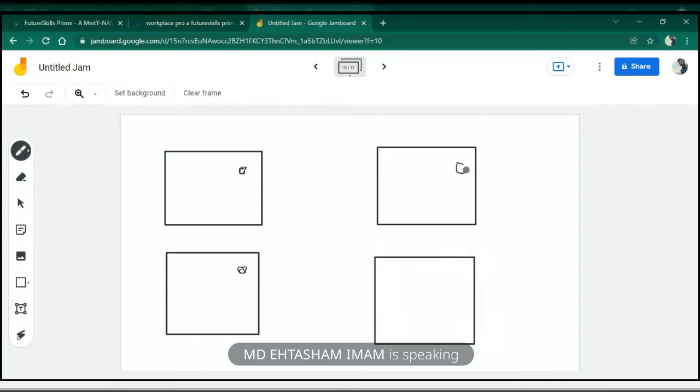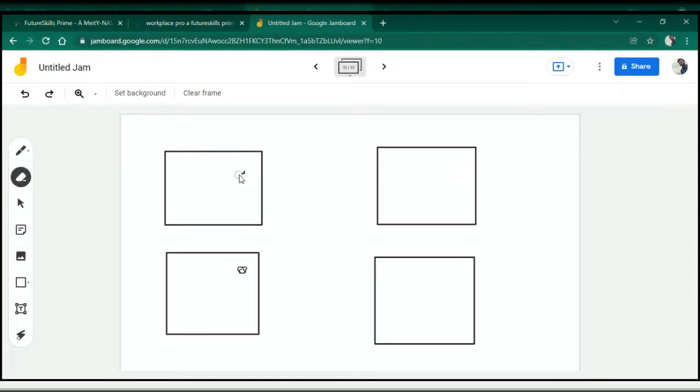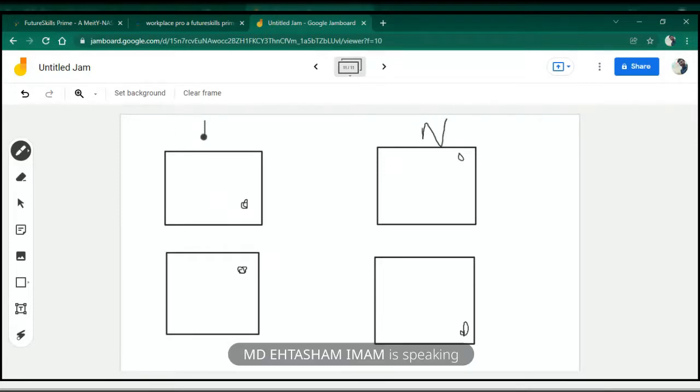If the object is here, I made a mistake. Wait, let me correct. This is near and this is far.